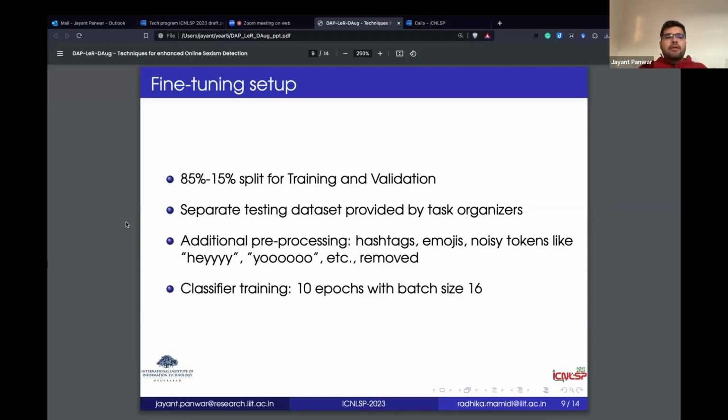of the task. And in terms of pre-processing, we took care of certain extra steps like removing hashtags, emojis, and there are some noisy tokens in informal languages, right? Like writing hey with y extended multiple times, u, etc. And for classifier training, we have basically done 10 epochs with a batch size of 16.